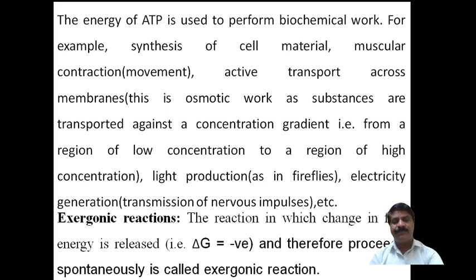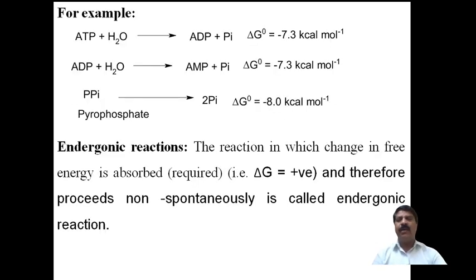Now coming to an example: hydrolysis of ATP. ATP plus water forms ADP plus Pi, with delta G naught equal to minus 7.3 kilocalorie per mole. On hydrolysis of the ATP molecule, energy is liberated.